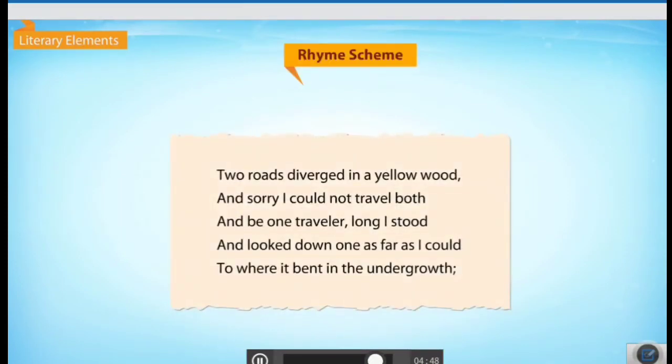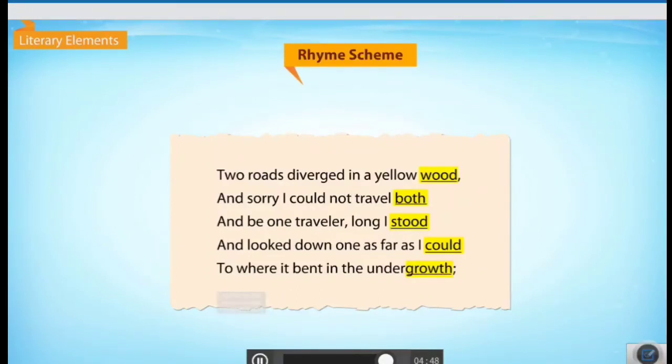Let us now examine the rhyme scheme of the poem. Two roads diverged in a yellow wood, and sorry I could not travel both, and be one traveller, long I stood, and looked down one as far as I could, to where it bent in the undergrowth. The rhyming words in the stanza are would, stood, could, both, undergrowth.